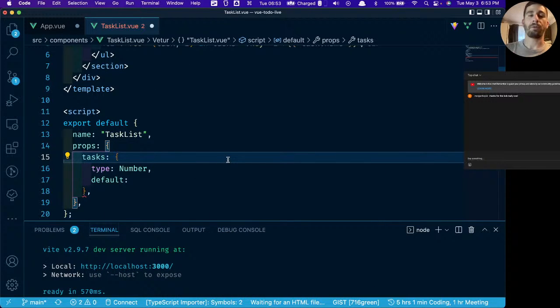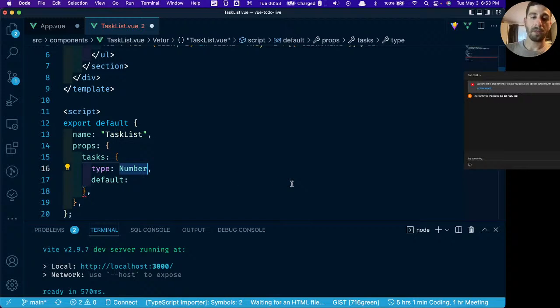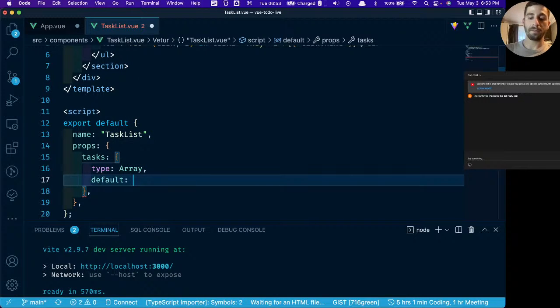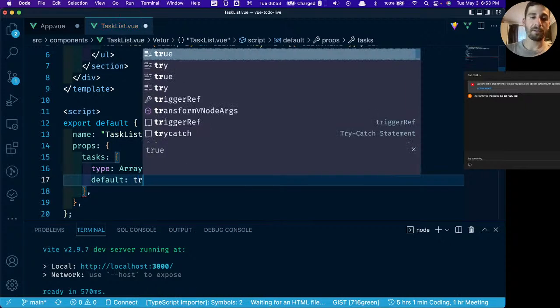What props is how you pass values from one component to another. Specifically, you pass things from a parent component to a child component. So we're saying that we're going to be passing in a value called tasks, or a variable called tasks. So we need to tell Vue how we want it to handle this. The type is an array. So we're going to type array like that. And the default, now I know this feels a little bit stupid. Normally, let's say that it's a string. If it's a string, you might have an empty string. If it's a number, maybe it's 0. If it's a Boolean, it might say true.